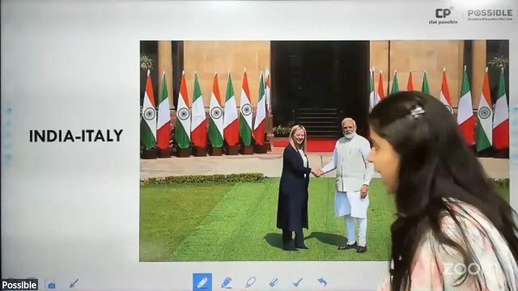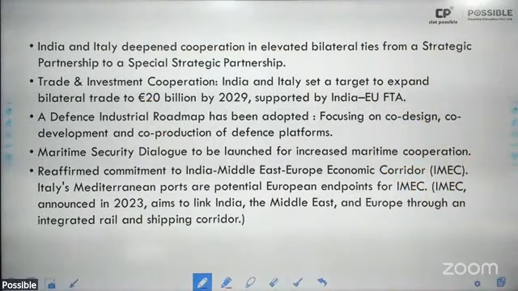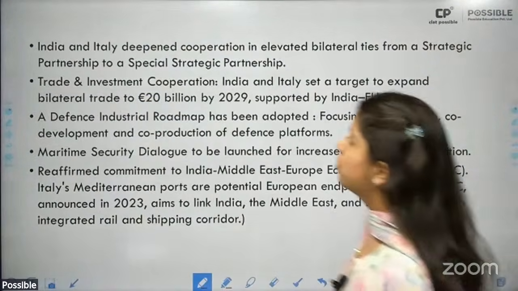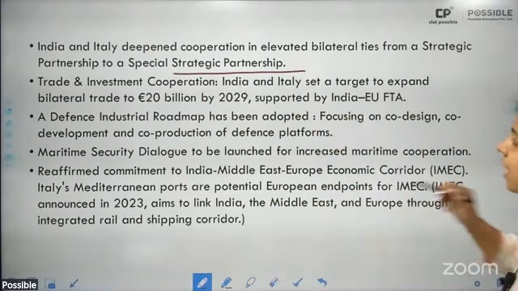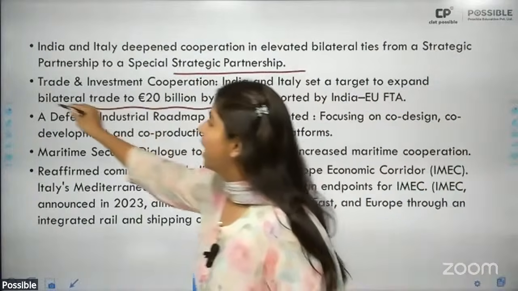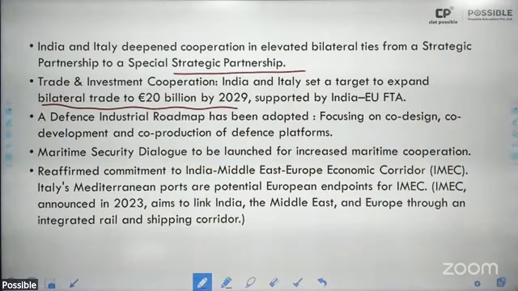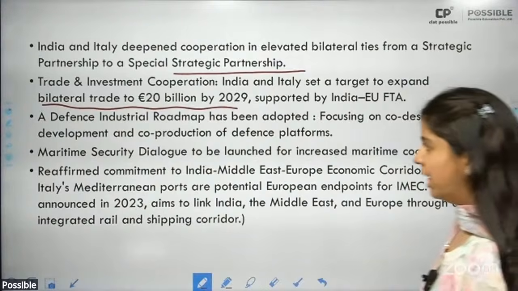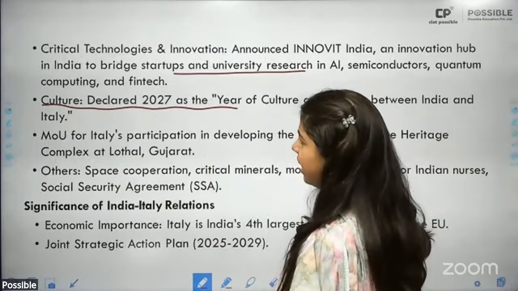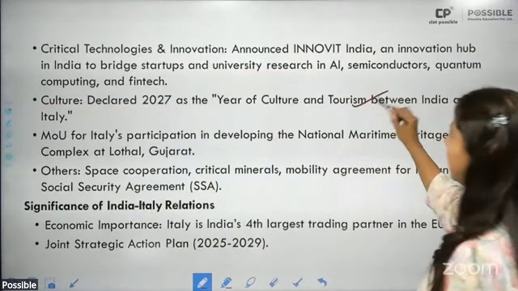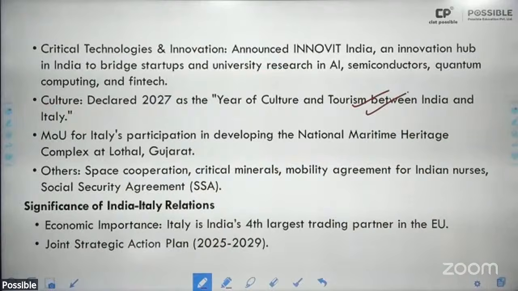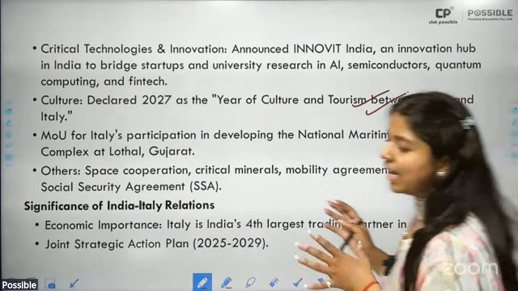Now we have India and Italy. Much headlines made. Again, now they have upgraded their relations to special strategic partnership, trade and investment, targeted to expand bilateral trade to 20 billion euros by 2029. Maritime security dialogue, also participate in IMEC development. All right. Just very basics of it, nothing in detail. This is important, that they declared 2027 as year of culture and tourism between India and Italy.